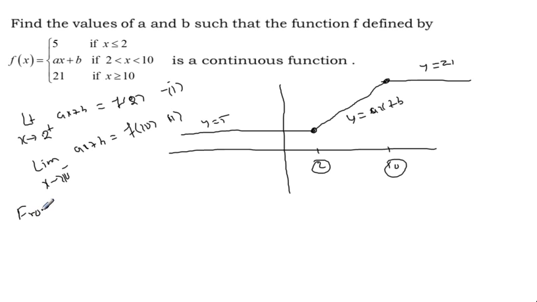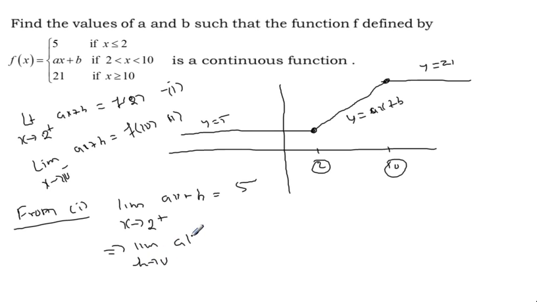So from result 1, case 1, the limit as x approaches 2 from the right of ax plus b equals, what is f of 2? 5. Now the limit as h approaches 0 of a into 2 plus h plus b equals 5. Taking the limit, the h term will be 0, so 2a plus b equals 5. This is result 1.